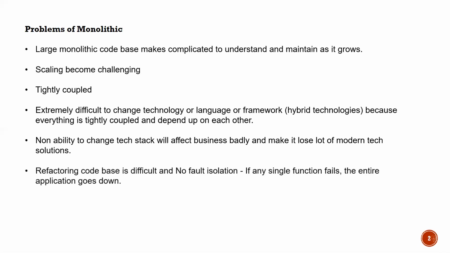Refactoring the code base is difficult and there is no fault isolation. When you have a lot of tightly coupled components, it is very difficult to refactor the code. In one case I have seen, the project was very big. There are a few standards, for example, let's say you have Java code. When you are writing Java code, the Java organization itself gives some things that have to be followed.